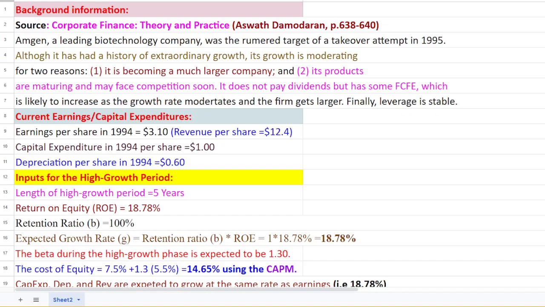Friends, I believe that whatever I discussed today will enrich your understanding of the free cash flow to equity approach of valuation. Simply, we discussed valuing the firm using the two-stage growth free cash flow to equity model in the context of corporate finance.